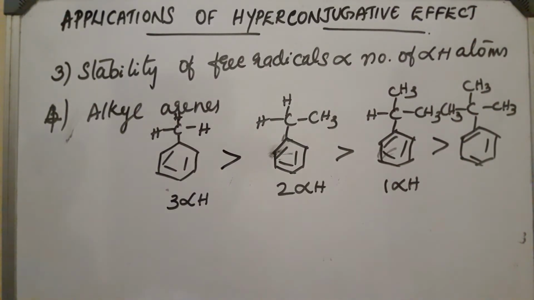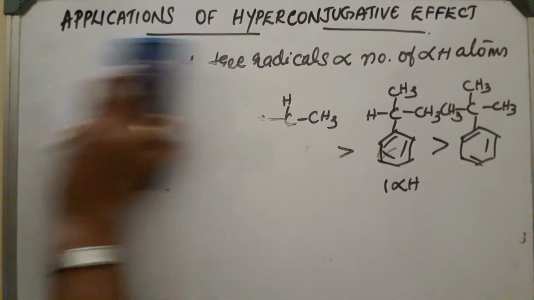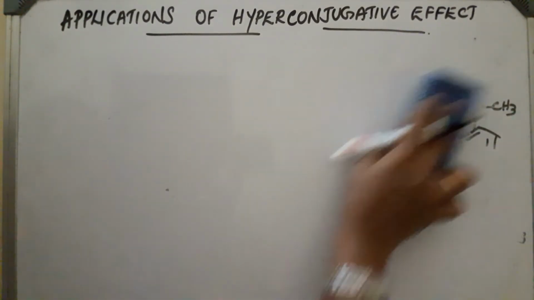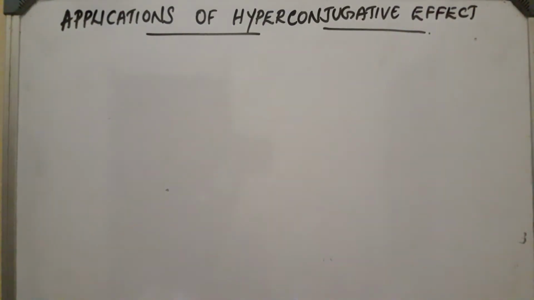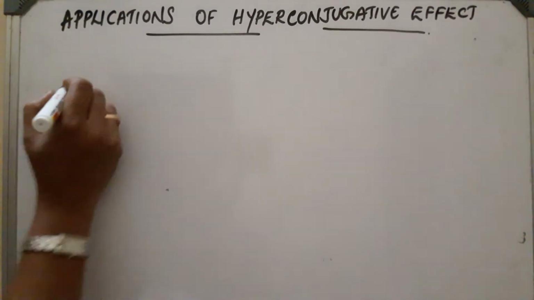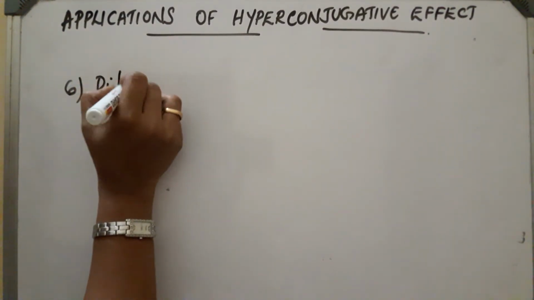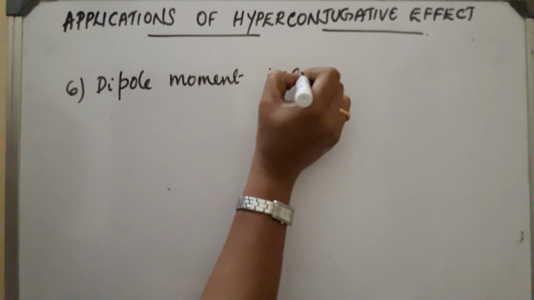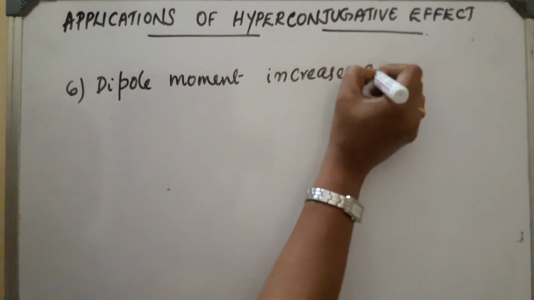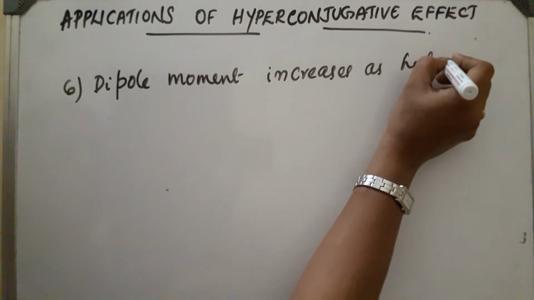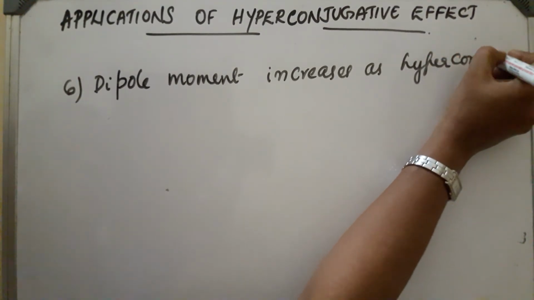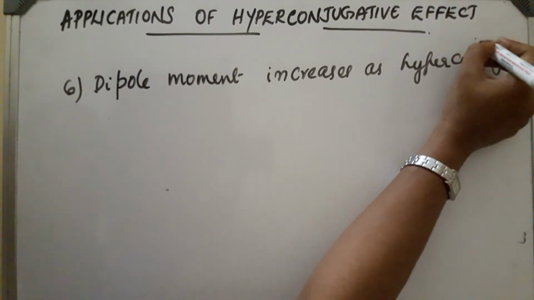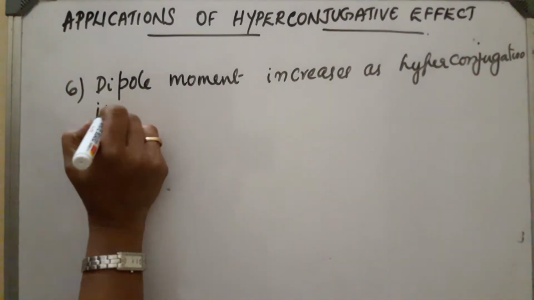This much about alkyl arenes. Now next, in the case of dipole moment, what will happen? We know that permanent polarization arises due to hyperconjugation. In the case of alkenes, the dipole moment increases as the hyperconjugation increases.